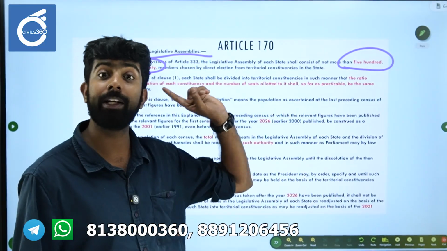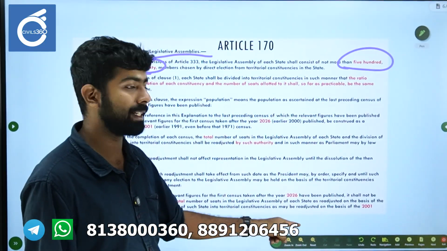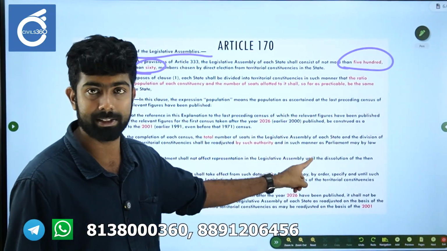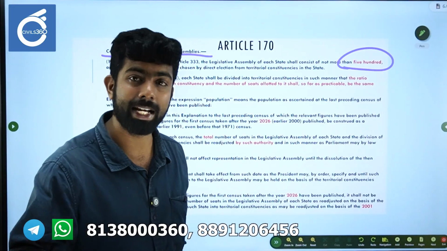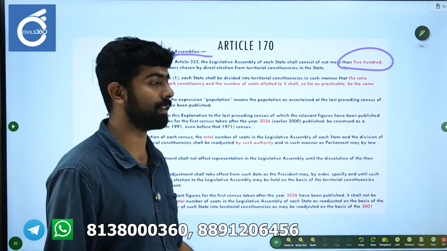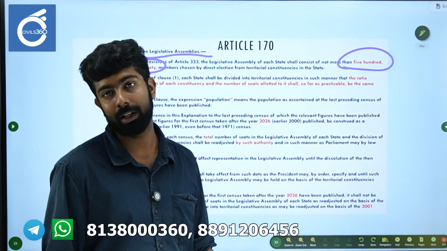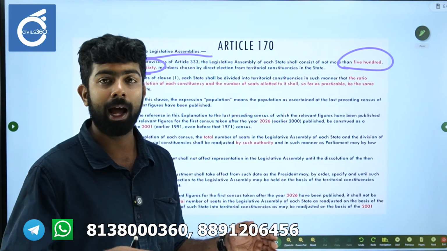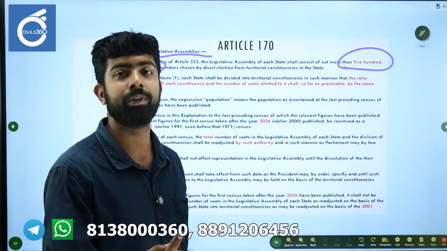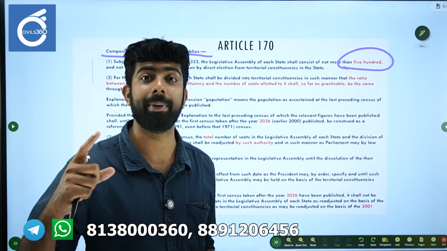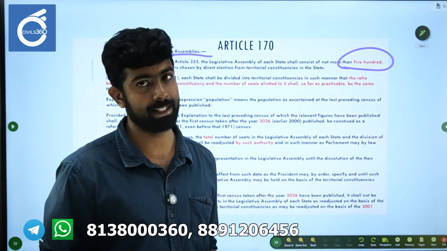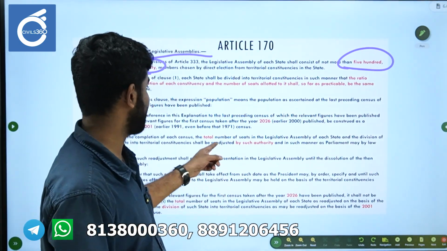Then the 84th Amendment came. It said we will fix the year 2026. After that year we will conduct a census and that data will be used for calculating this equation. Until then, the redrawing of territorial constituencies will be done on the basis of the 1991 census.